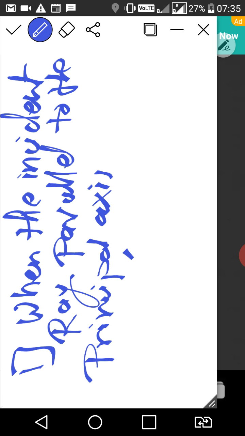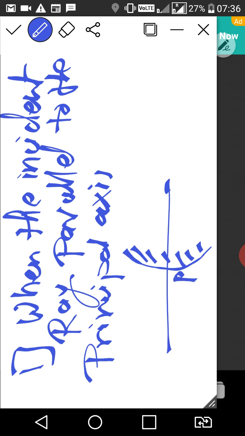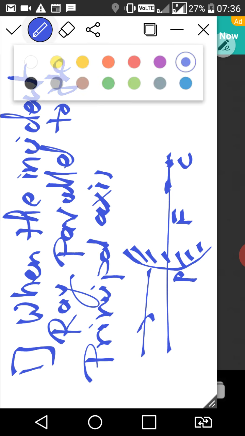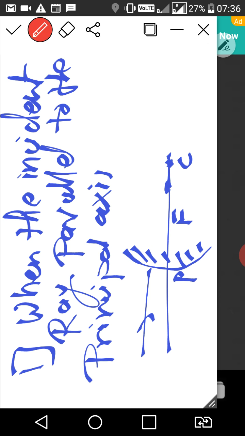We'll see it diagrammatically. Suppose this is your mirror, this is the principal axis, this is F and this is C. Suppose this is the ray which is parallel to the principal axis. So it will reflect, right?